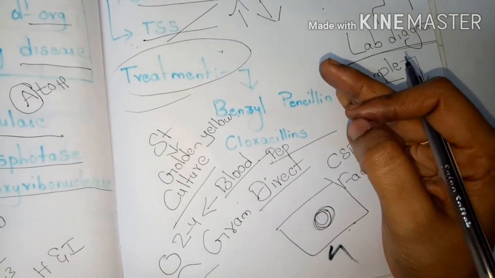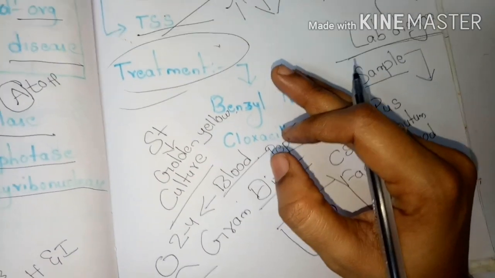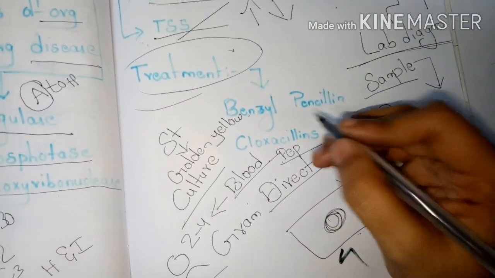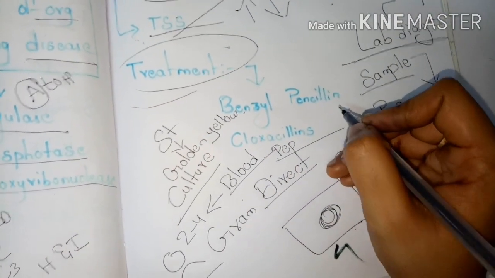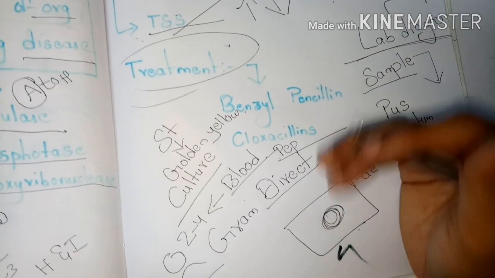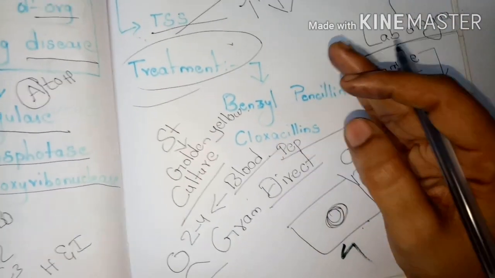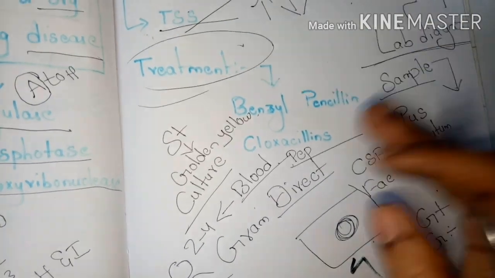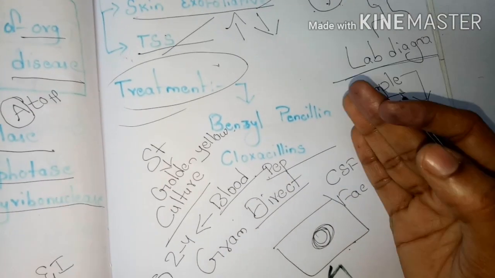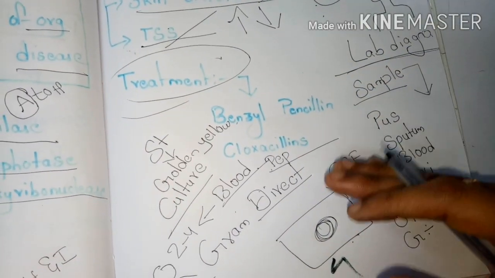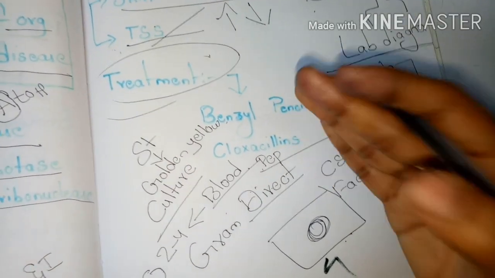It liquefies the gelatin also, and it reduces the tellurite also, and it has the ability to produce enzymes like phosphatase and deoxyribonuclease. These are the different biochemical reactions produced by Staphylococcus aureus.